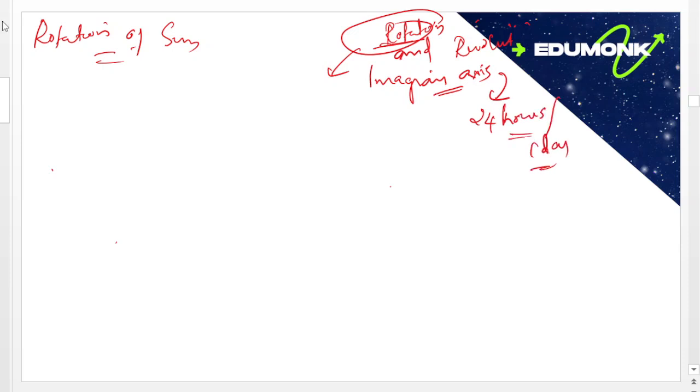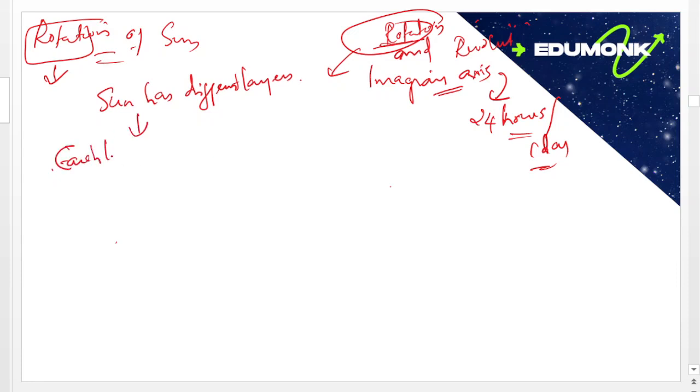In the same way, the Sun is also rotating on an imaginary axis. But there is a difference. The Sun has different layers, so each layer rotates in a different time.